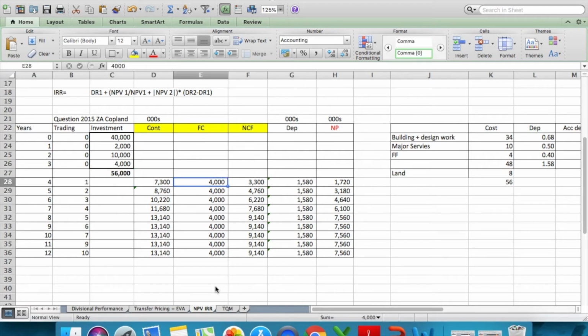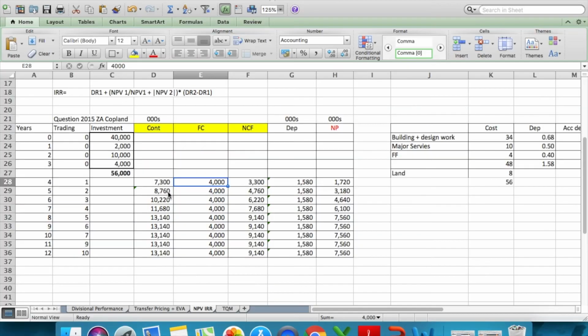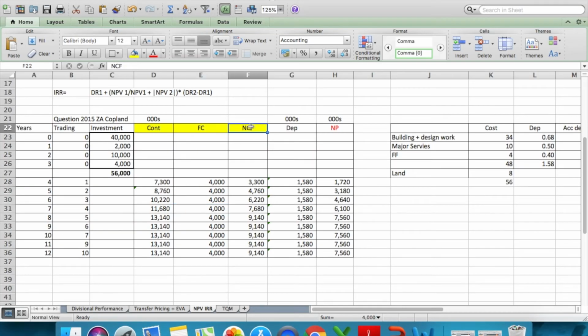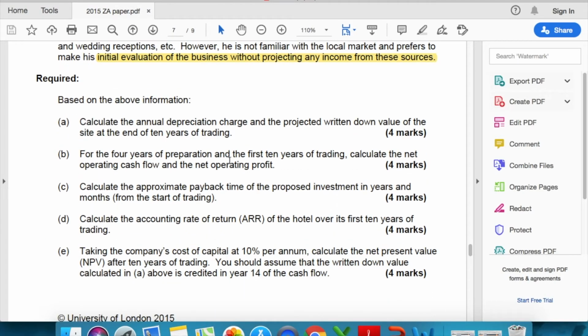Then you have your fixed cost, which is again an operating cost which excludes depreciation. Because it doesn't have a non-cash expense, it's an operating cost. So contribution minus fixed cost is 4 million per annum, as it says here. The formula is your contribution minus your fixed cost gives you your net cash flow, right? And so we've done one part of the question.